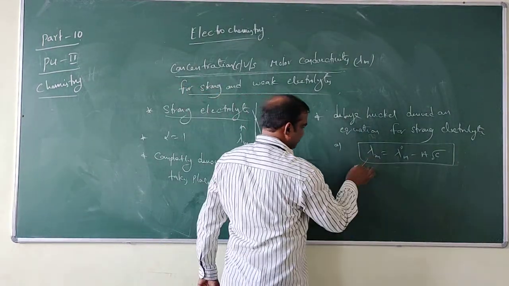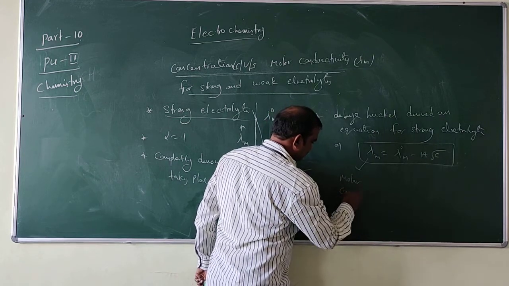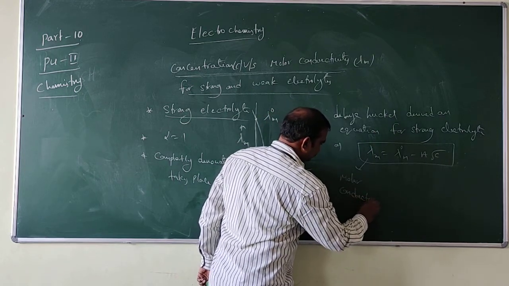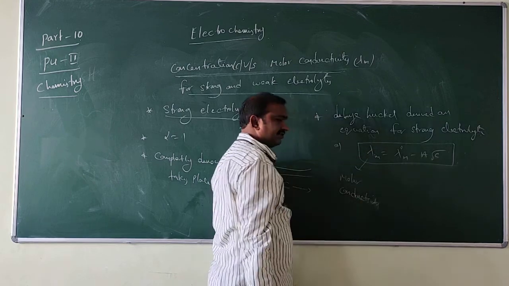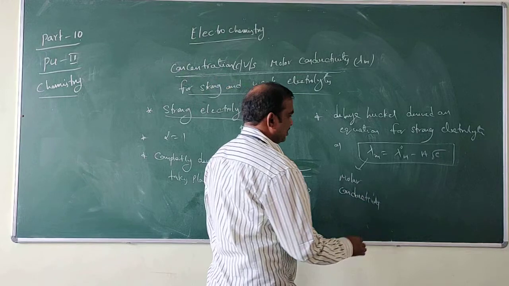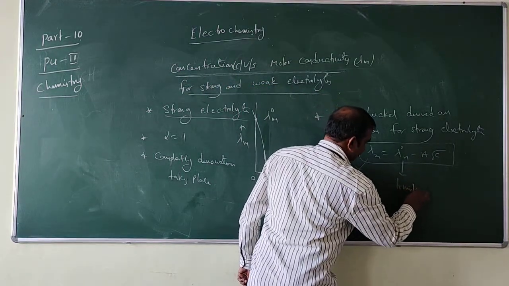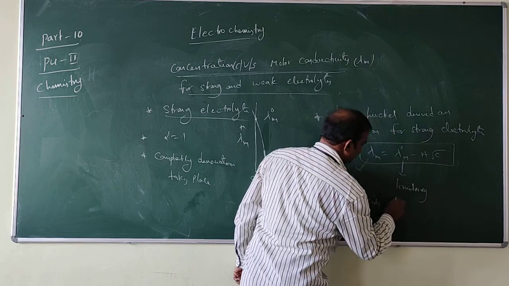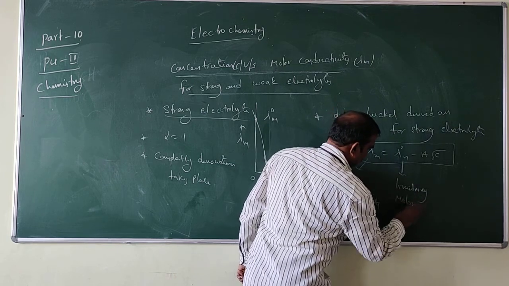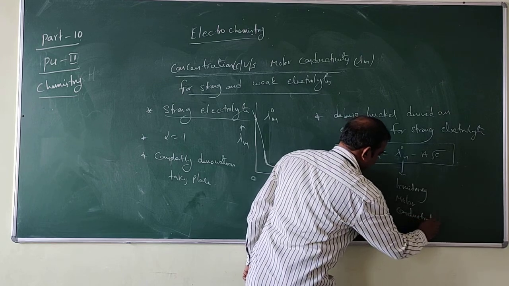So what is lambda m? Molar conductivity. What is lambda naught m? It is the limiting molar conductivity.